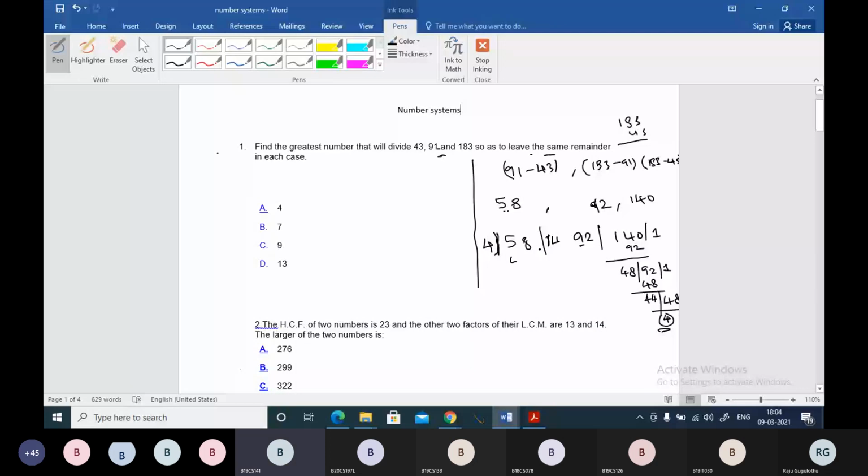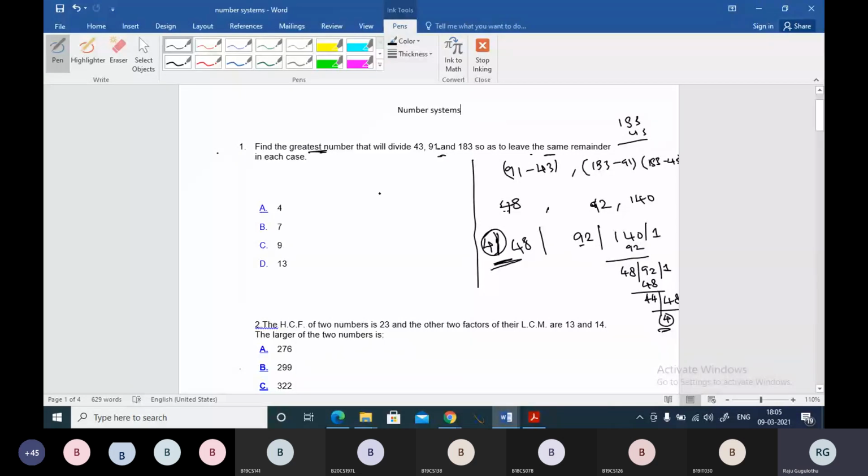91 minus 43, how much is it? 48. I made a mistake. Yes, 48. That's a mistake. Okay, so it's 48, guys. So 48 clearly goes with 4, so you can say 4 is the greatest such number. If you divide 43 by 4, 91 by 4 and 183 by 4, you will get the same remainder, boss.